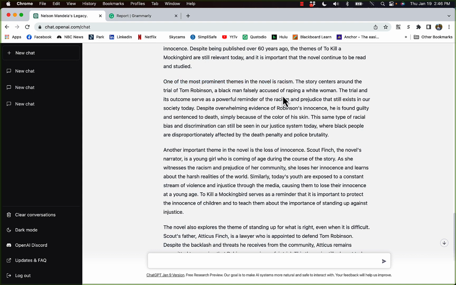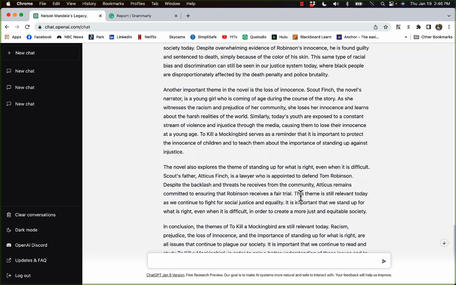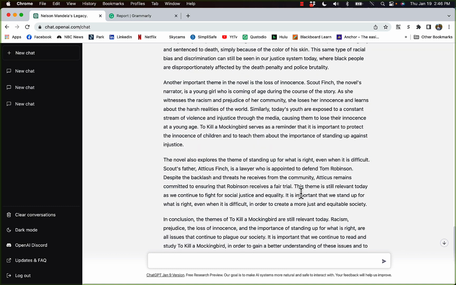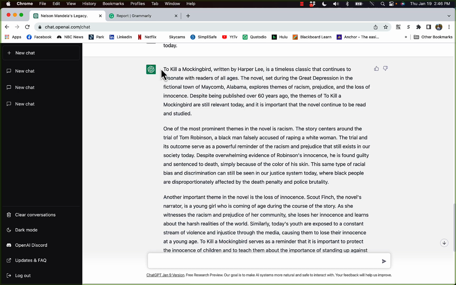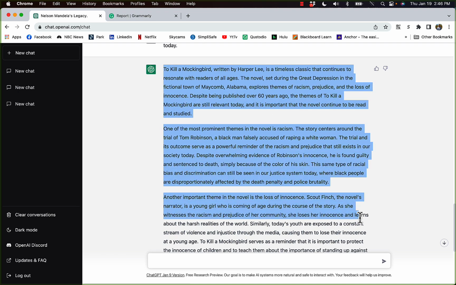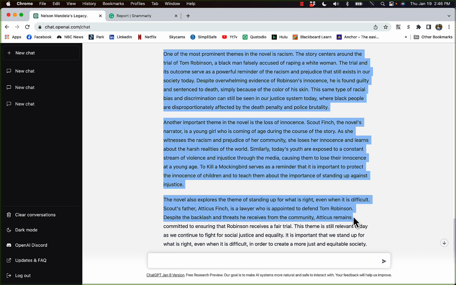And it talks about how they were relevant in the book. And it talks about how they are relevant today. And it goes on through several important themes there. It includes a conclusion and all the stuff you would expect in a well-written essay.